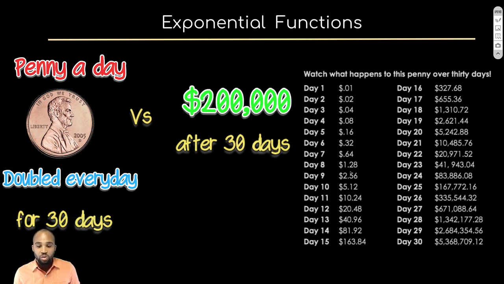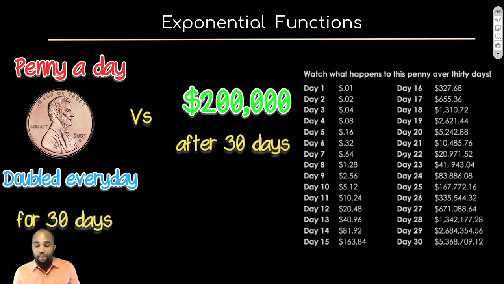But let me show you the power of exponential functions. This thing is growing exponentially. And it's literally, in this case, doubling each time. So 10 to 20, 20 to 40, 80. Now you're going from a penny to $163 in only 2 weeks.